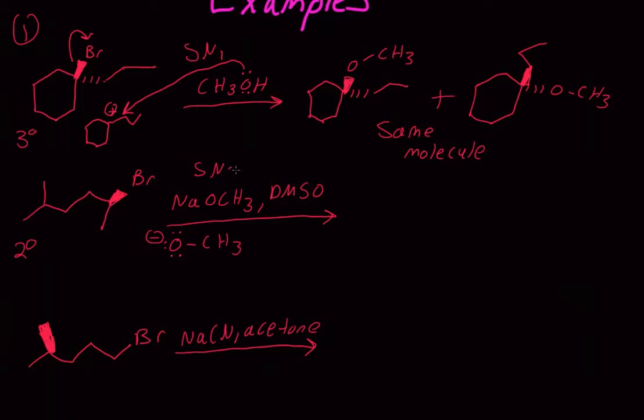Remember that I said on a secondary carbon, we can either do Sn1 or Sn2, but since our nucleophile is strong, we're going to do an Sn2 reaction. So an Sn2 reaction is concerted. So we are going to do a backside attack, and the leaving group is going to leave at the same time. So we'll get something that looks like this, where our OCH3 becomes dashed because we did a backside attack. So since this is wedged, this will make a dashed bond. If this was dashed, this would make a wedged bond. So I hope that makes sense.